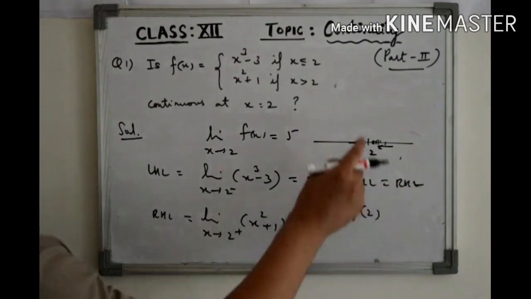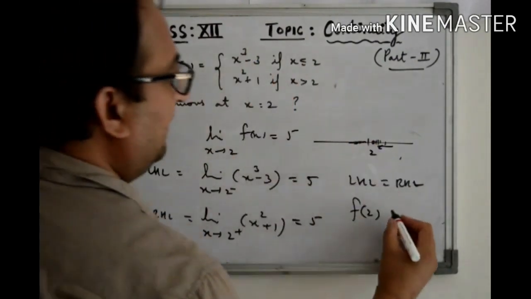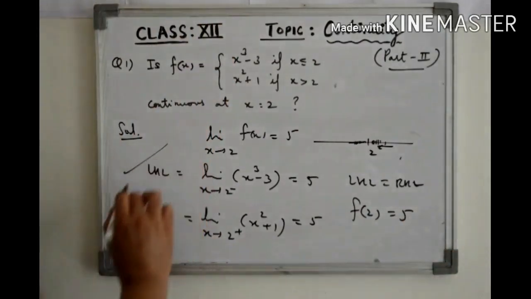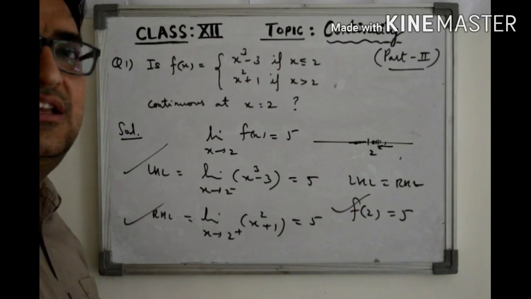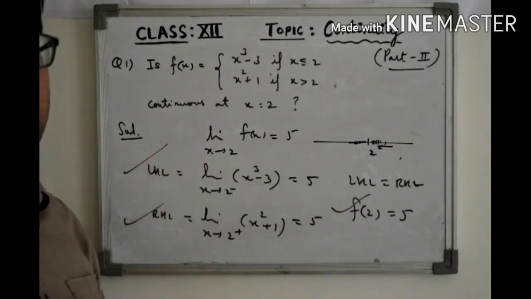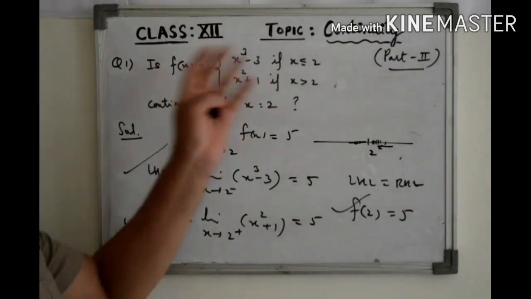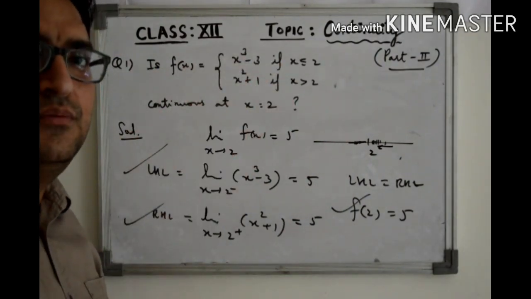And the value of the function at 2, from the first definition, is again 5. So the left hand limit, the right hand limit, and the value of the function at that point, all three things are the same. So we say the function is continuous at x equal to 2. So is this function continuous at x equal to 2? Yes, it is continuous at x equal to 2.